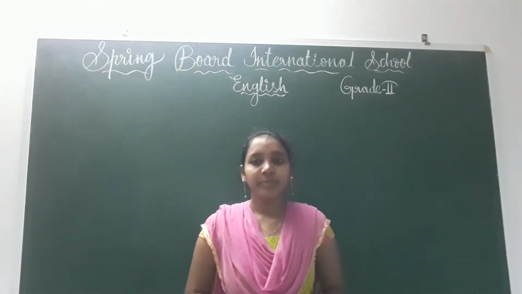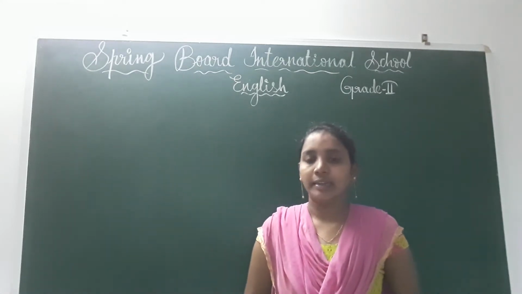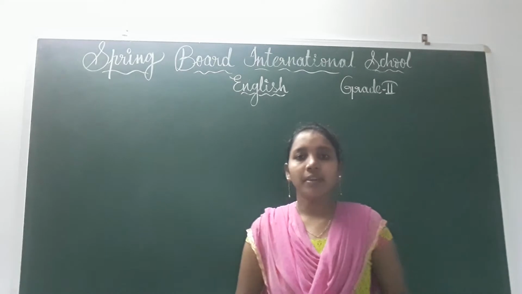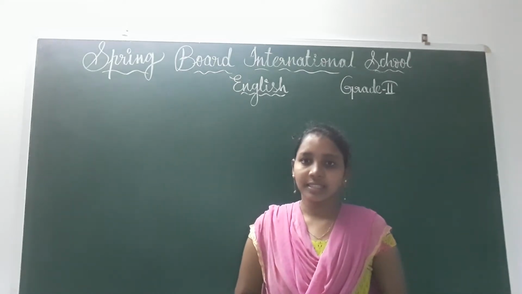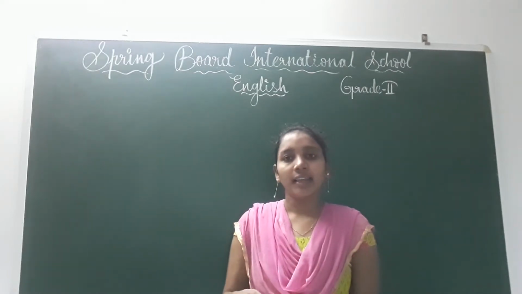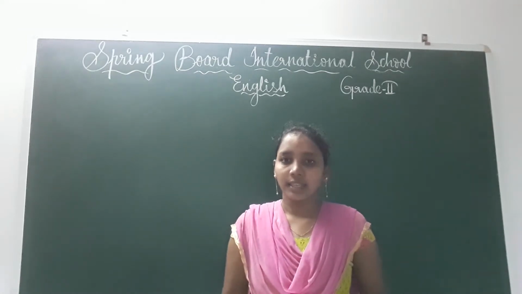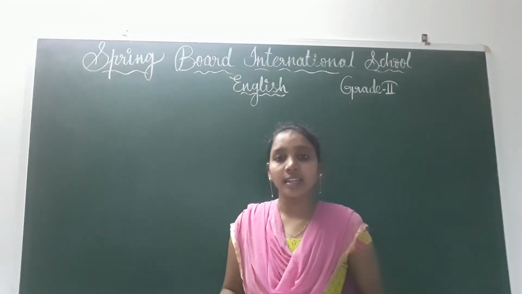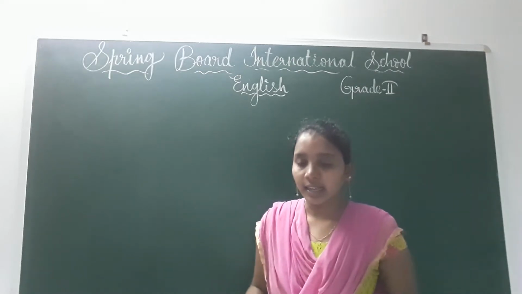Okay, in the previous class we completed our lesson 2, children, right? Now today we are going to start our new lesson, lesson 3. Okay, first of all, what is our lesson title, children? Everyone open your book to page number 39. There we can see the title of the lesson, The Rabbit and the Lion.